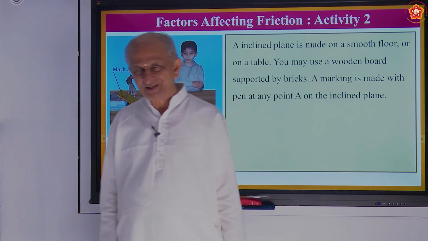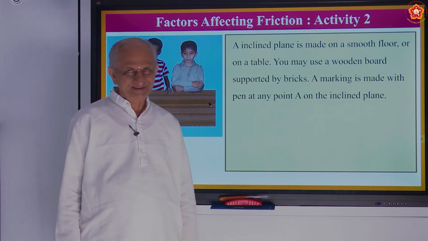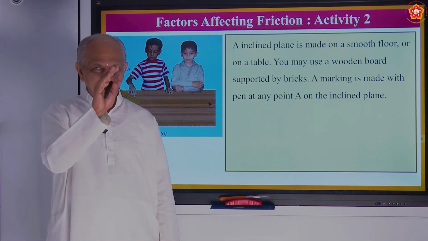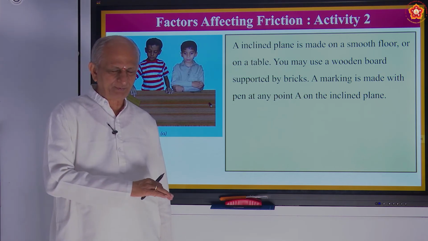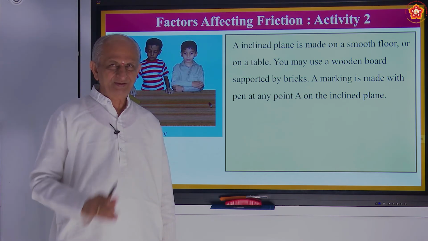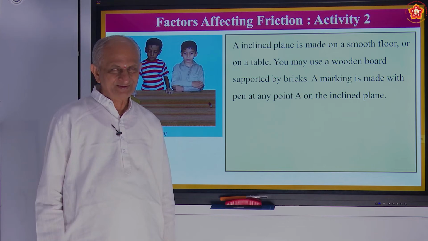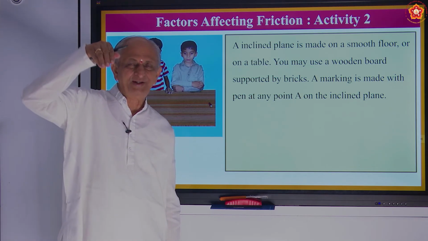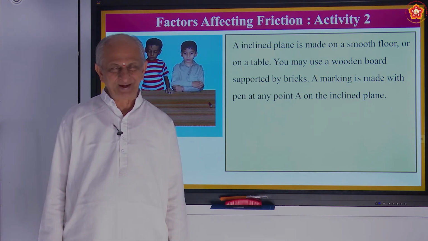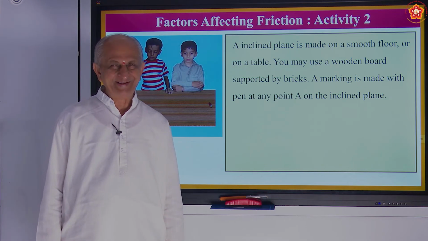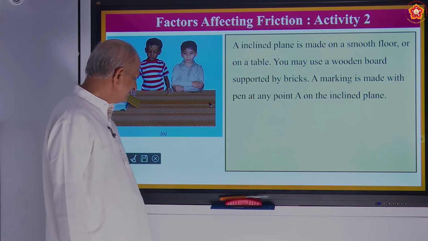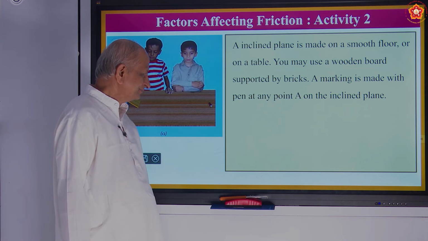All of you are interested in that game. There will be a game on the inclined plane. One portion you can climb up, there will be steps, and the other portion you go down, made smooth. Very interesting game. Correct? Something like a seesaw.